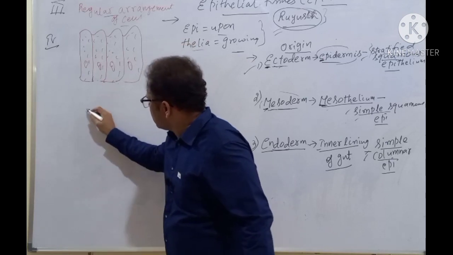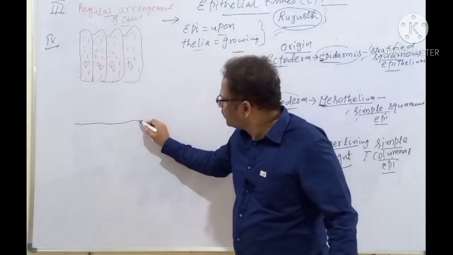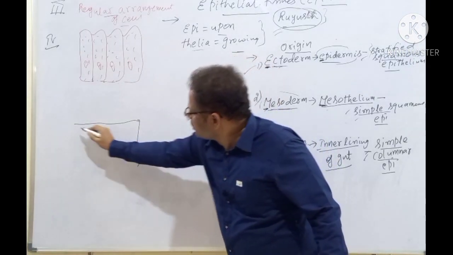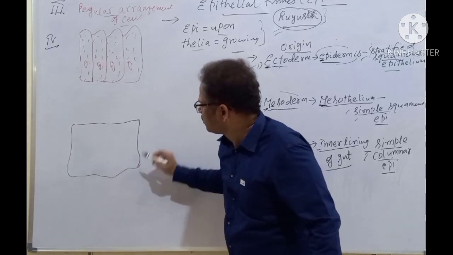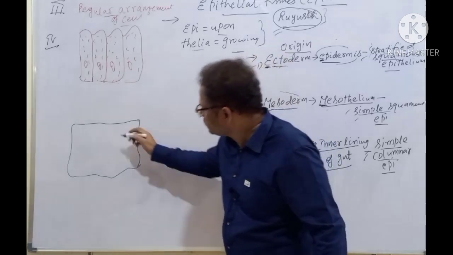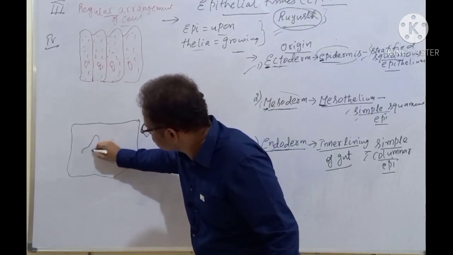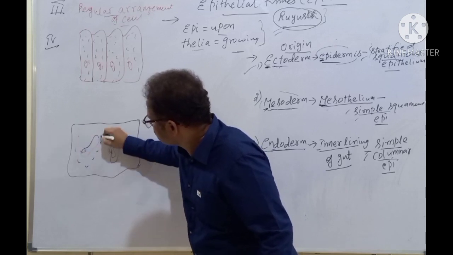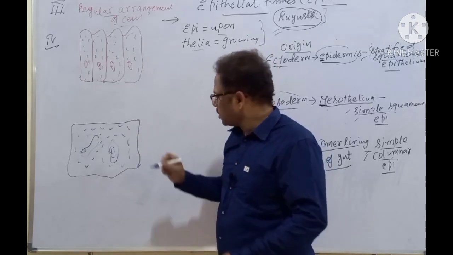See here, here is the connective tissue. Here is the connective tissue. It is a connective tissue.